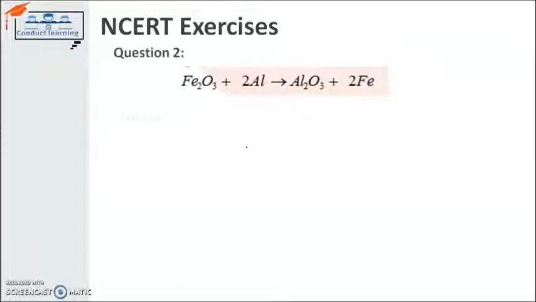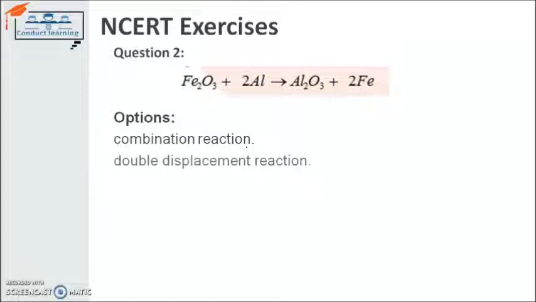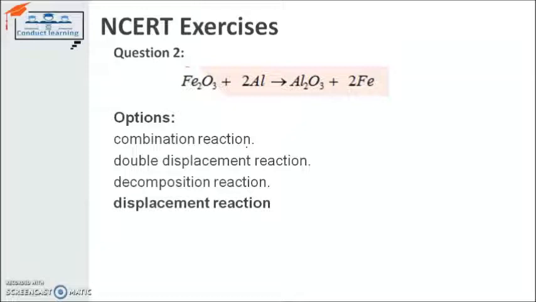Next, the equation is given to you with options. First of all, ferric oxide reacts with aluminium and forms aluminium oxide and iron. What is the meaning of this? Is it a combination reaction? Is it a double displacement reaction? Is it a decomposition reaction? Or is it a displacement reaction? The answer is displacement reaction, because the oxygen is displaced from iron and combined with aluminium to form a compound.